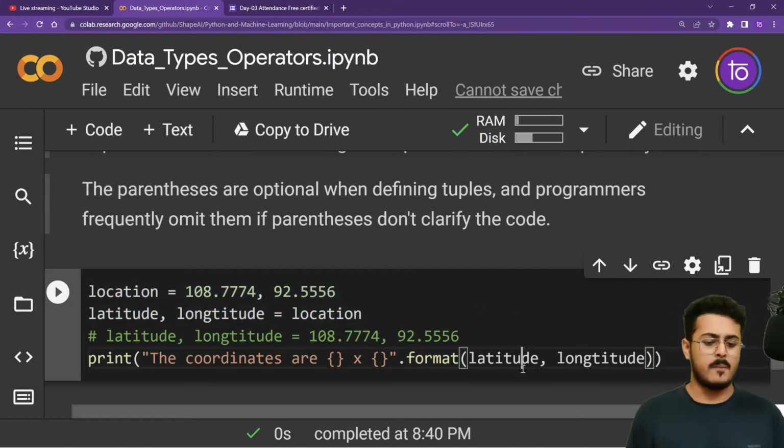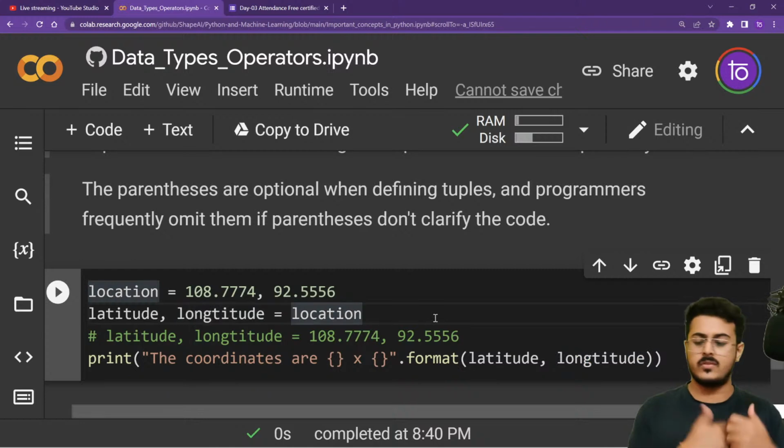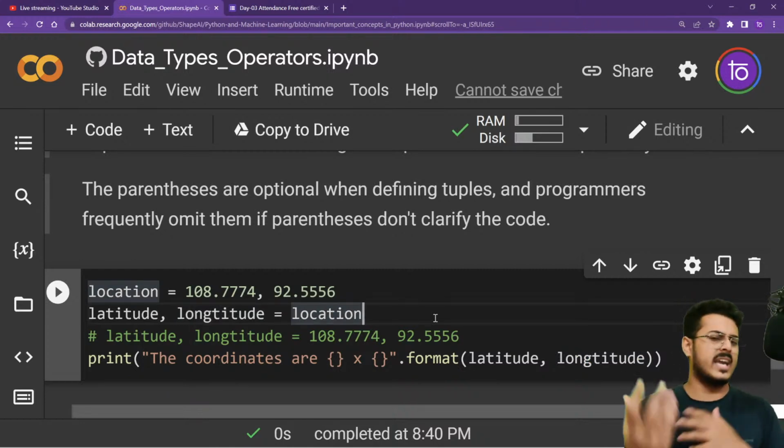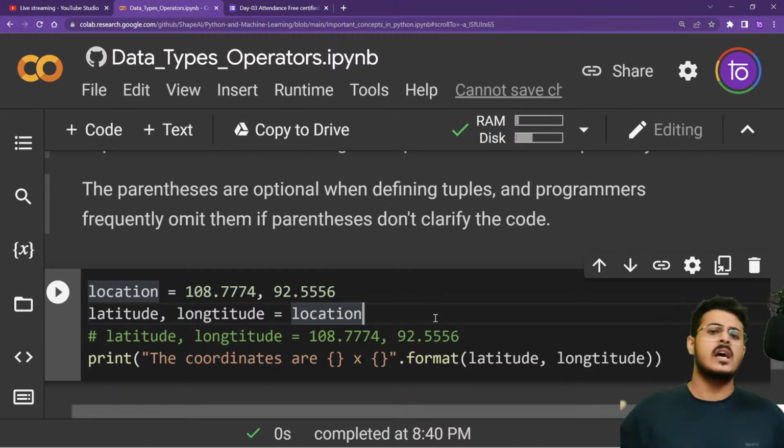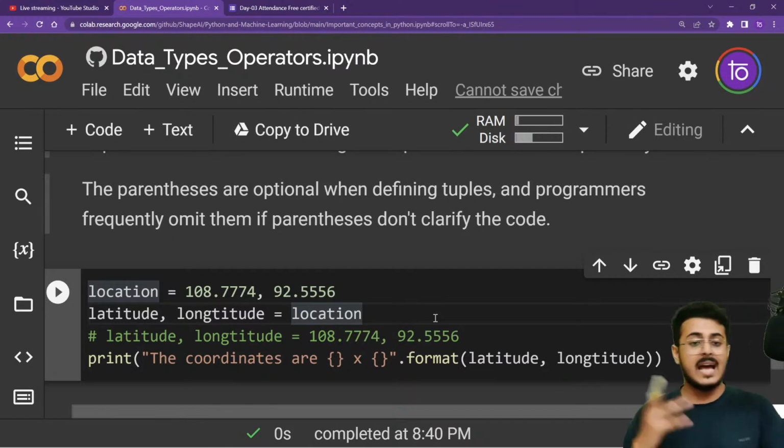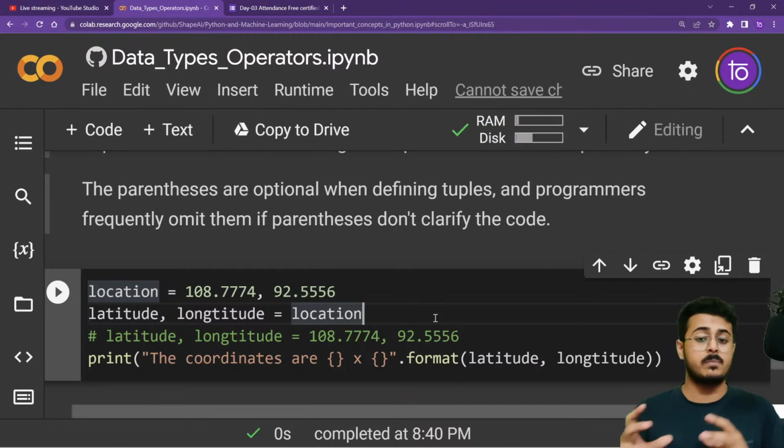Then you can use the format method to put it inside a string. We have already learned about format in yesterday's video. Everything that you will be learning from now on will usually build upon the concepts you have learned in previous days. When you learn NumPy, you'll be using concepts from the previous 3 days. When you learn Matplotlib and Seaborn, we'll be using concepts from the next 4 or 5 days. So if you haven't attended the bootcamp on time, or are not listening properly in the previous classes, you won't be able to understand it, because we are building upon our previous concepts, guys.